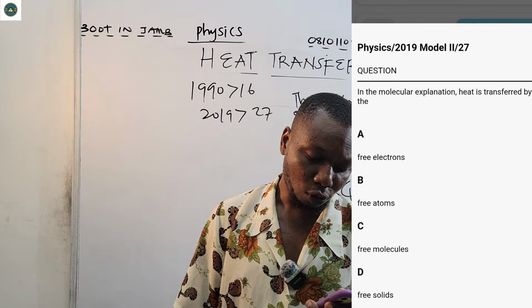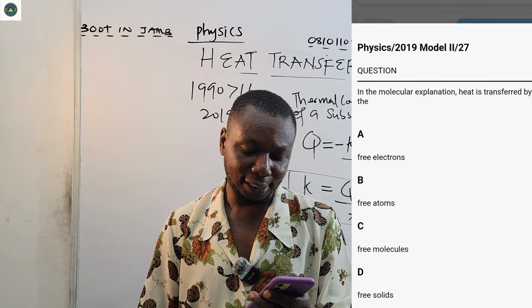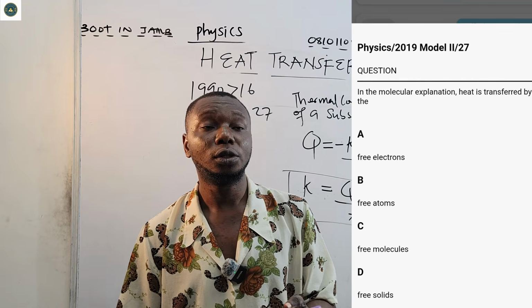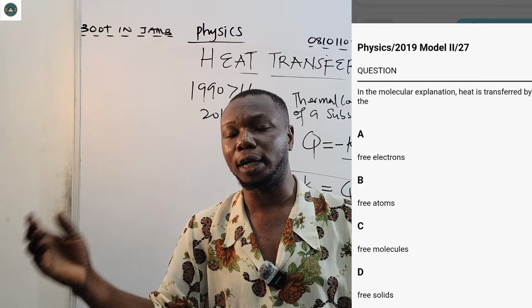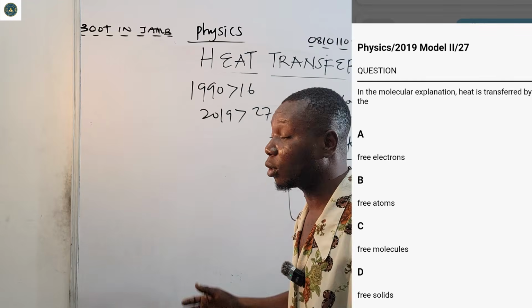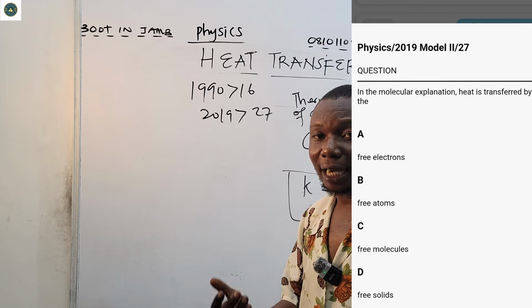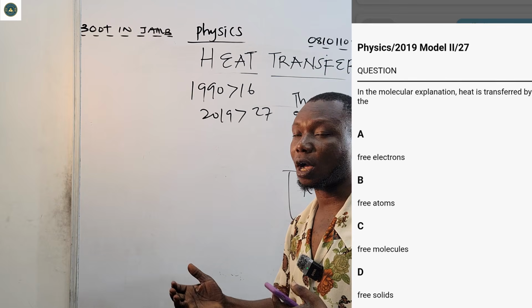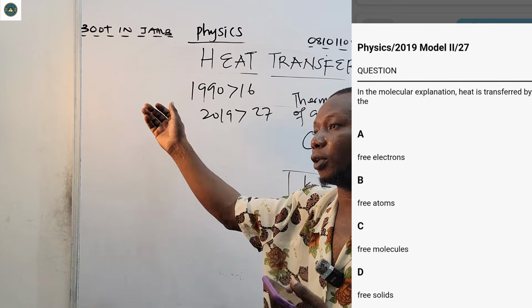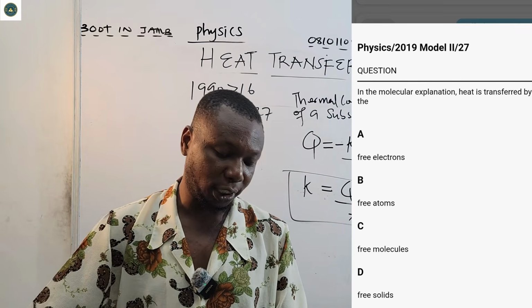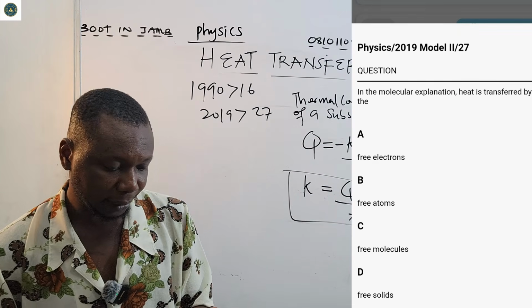So when a molecule is heated, it starts to move and vibrate faster. These molecules then bump into each other. For example, like the water molecules. By the time the water gets to 100 degrees Celsius, the molecules of the water will bump into each other. They'll start hitting the walls of the container. So the correct answer there is C.